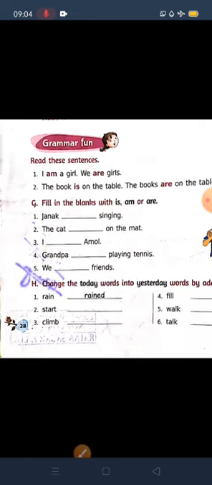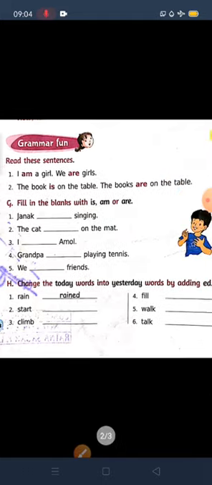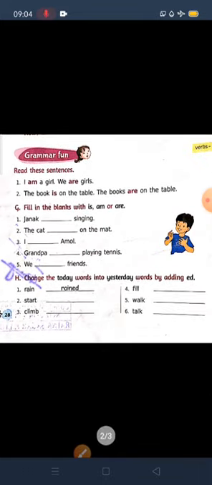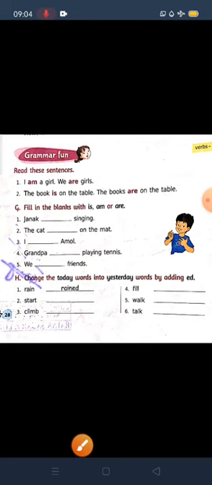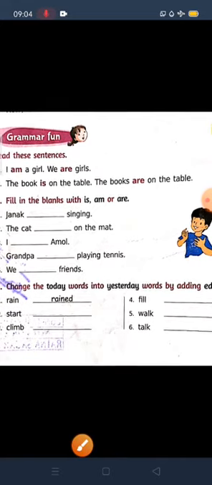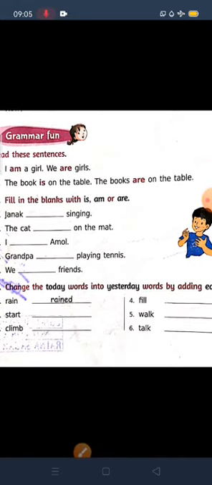Yeah, okay. Now look at the question number H here. Change the today word into yesterday word by adding ed. Children, if you can say rain, if you have added ed there, it will be yesterday's word. Rain means it rains, but rained means it rained yesterday.